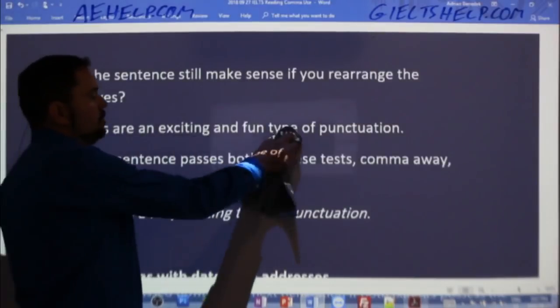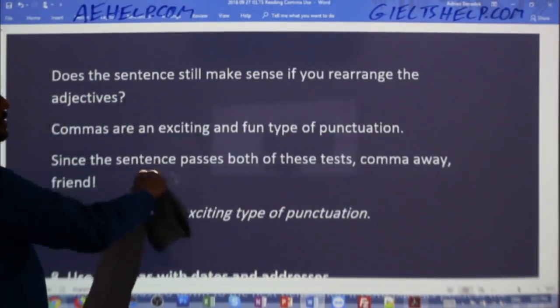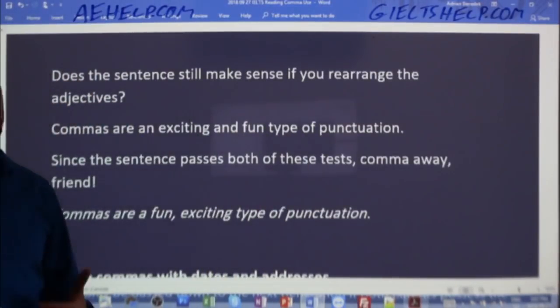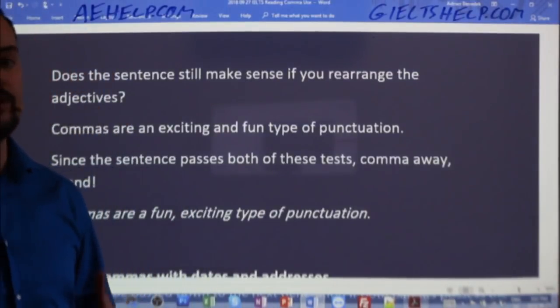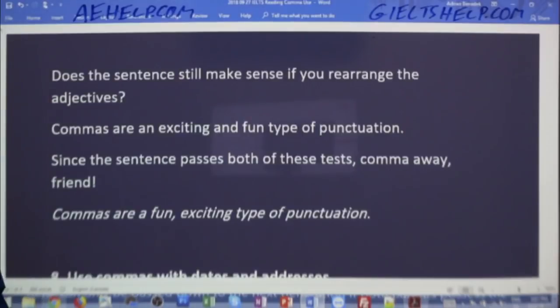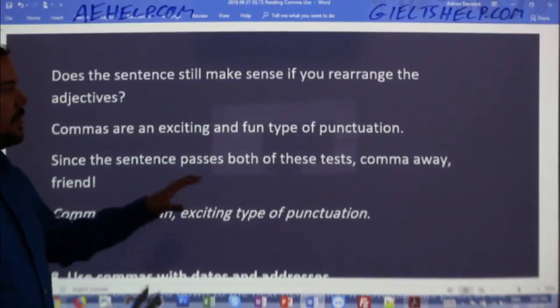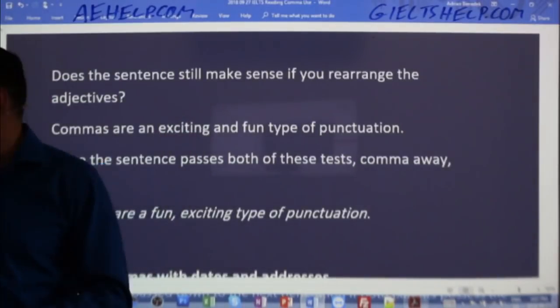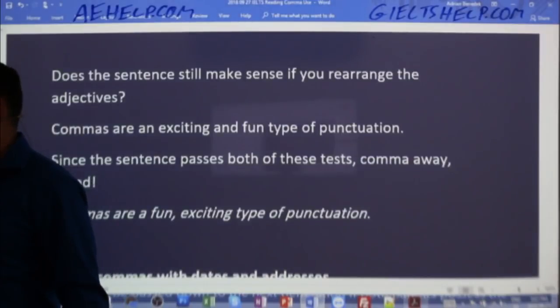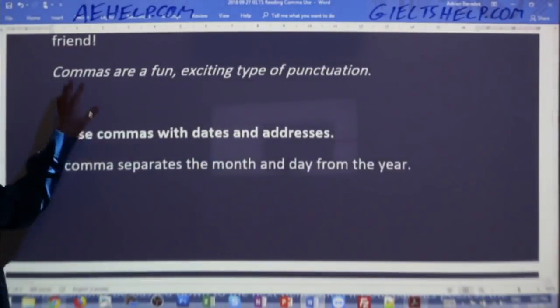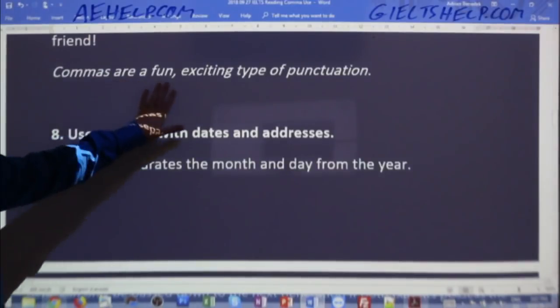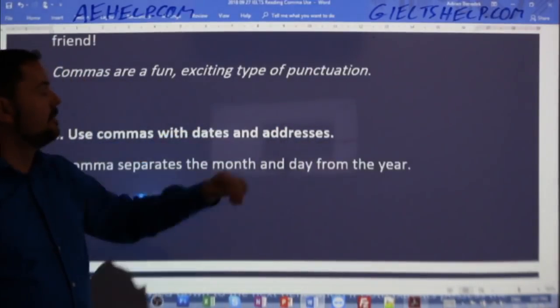Now, when you use the English language enough, and you don't have to be a native speaker for this, but with lots of practice and use of the English language, you will eventually even feel when there's this kind of coordinate adjective in your writing, okay? So here's the final example sentence here. Commas are a fun, exciting type of punctuation.